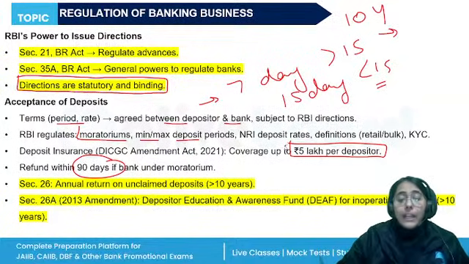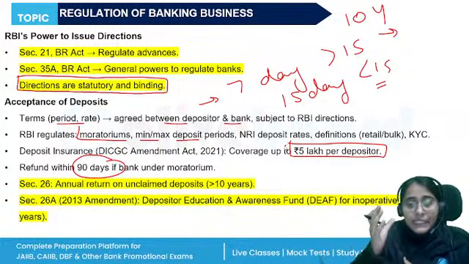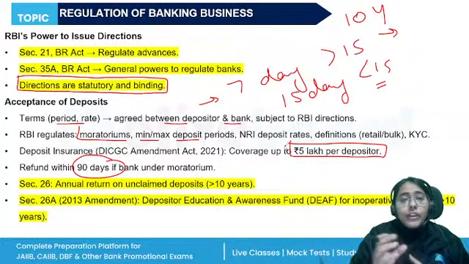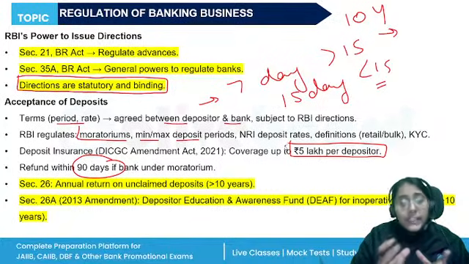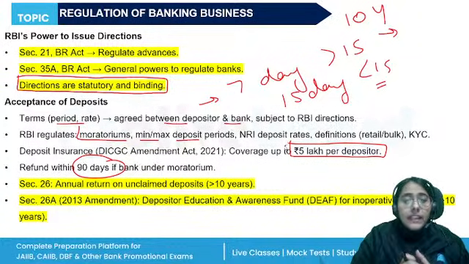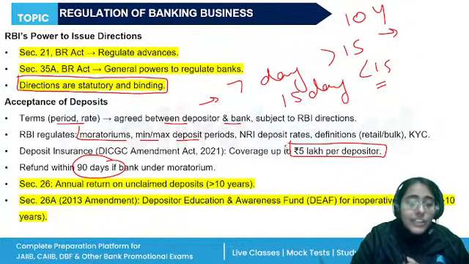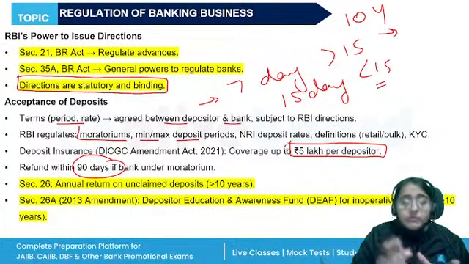Banks are also required to file a return every year on their unclaimed deposits. Let's say a deposit was to mature in 2025, but it was not claimed by anyone. The return has to be filed. Within 30 days of the end of each calendar year, the bank has to report and file the return to RBI, and then it will be transferred to the DEAF.